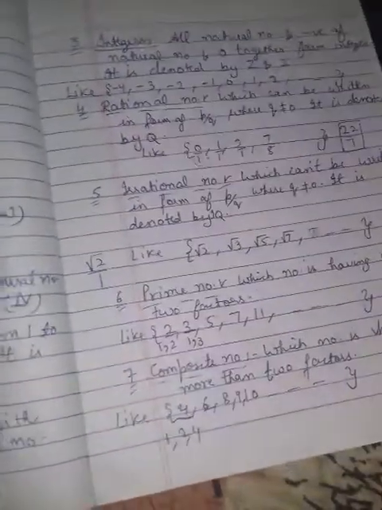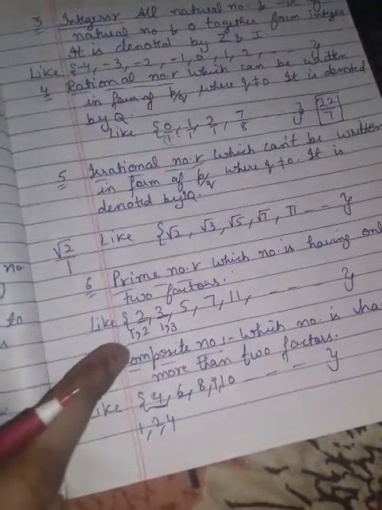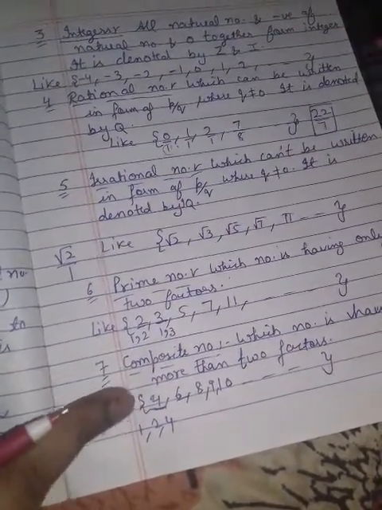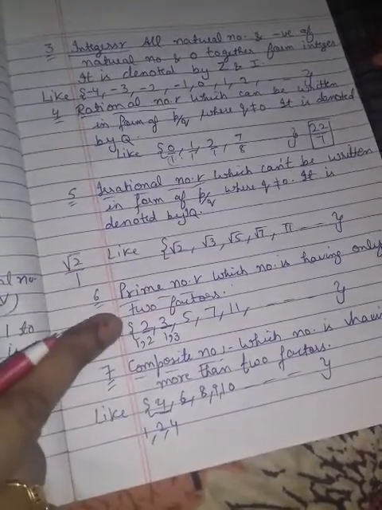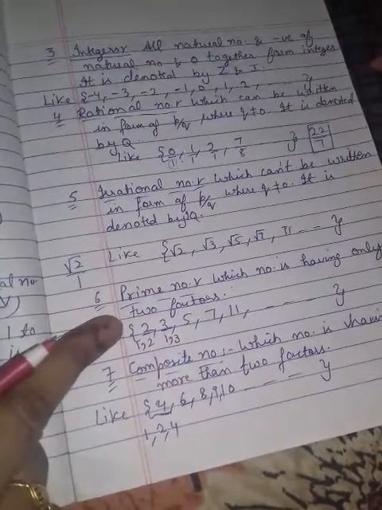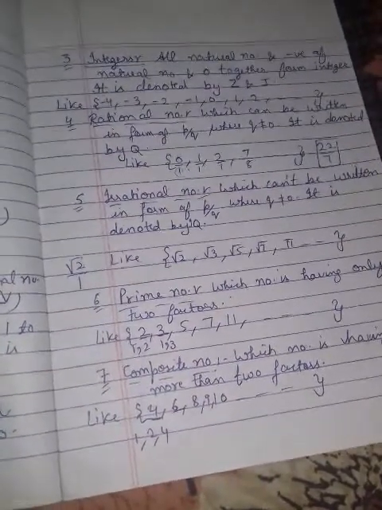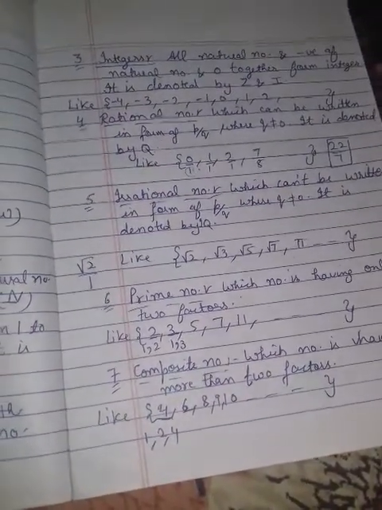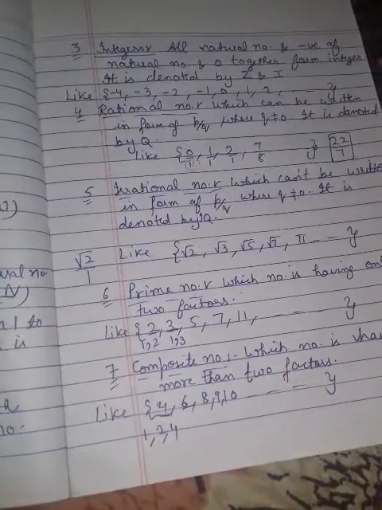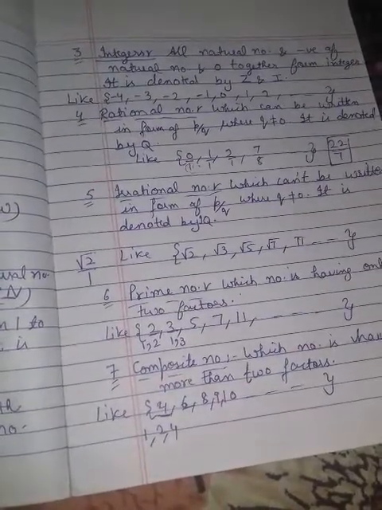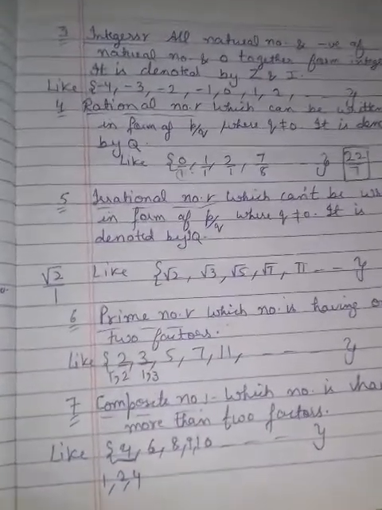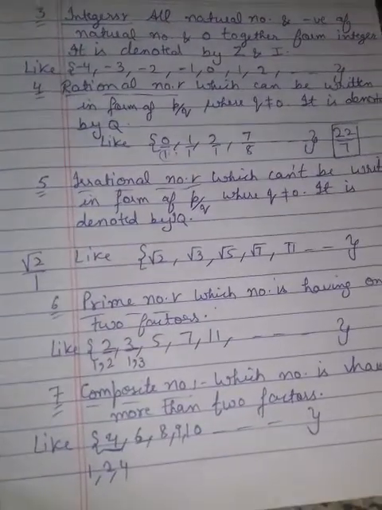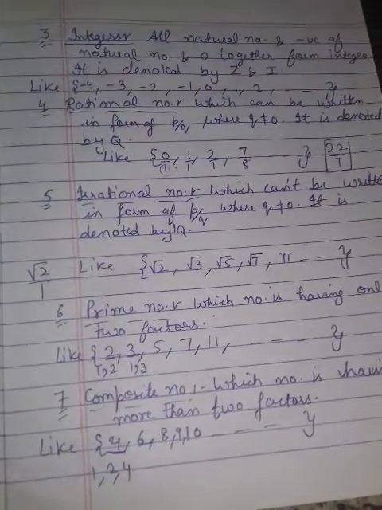Which is the smallest composite number? That is 4. Which is the smallest prime number? This is 2. Clear? And 2 is the only even prime, except 2 all prime numbers are odd.